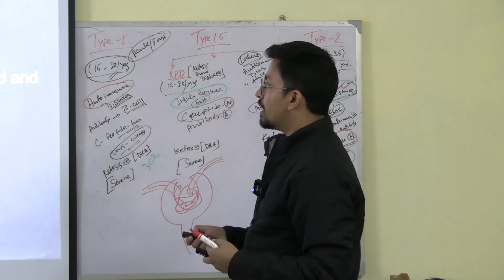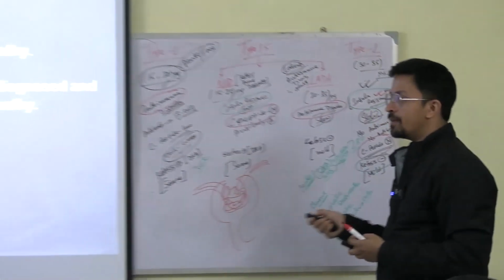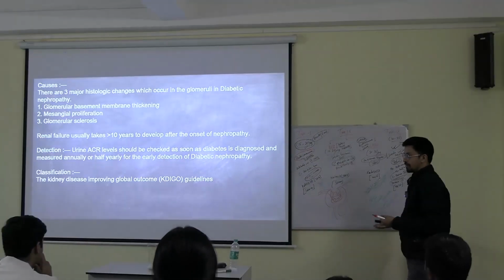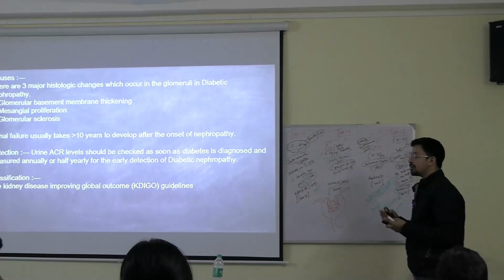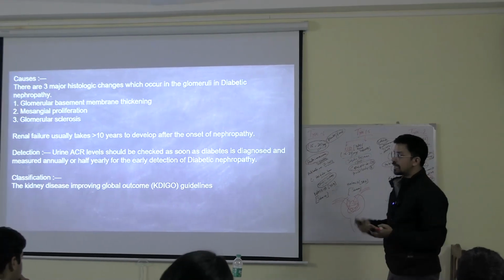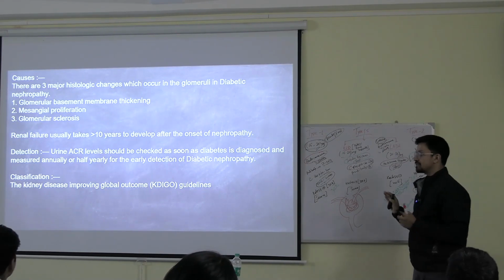Now, once a patient develops renal diabetic nephropathy, they will ultimately lead into kidney failure. Over time, if you don't maintain your blood sugar level or your kidney function, it can lead into kidney failure, and that takes more or less up to 10 years.